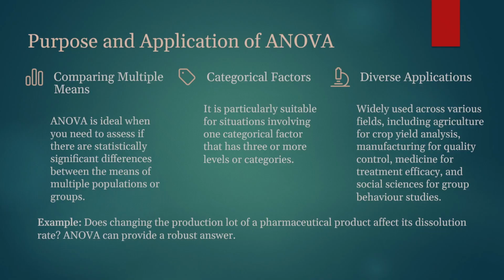It is particularly suitable for situations involving one categorical factor that has 3 or more levels of categories. And then the third is diverse application, widely used across various fields, including agriculture for crop yield analysis, manufacturing for quality control, medicine for treatment efficacy, and social science for group behavior studies.